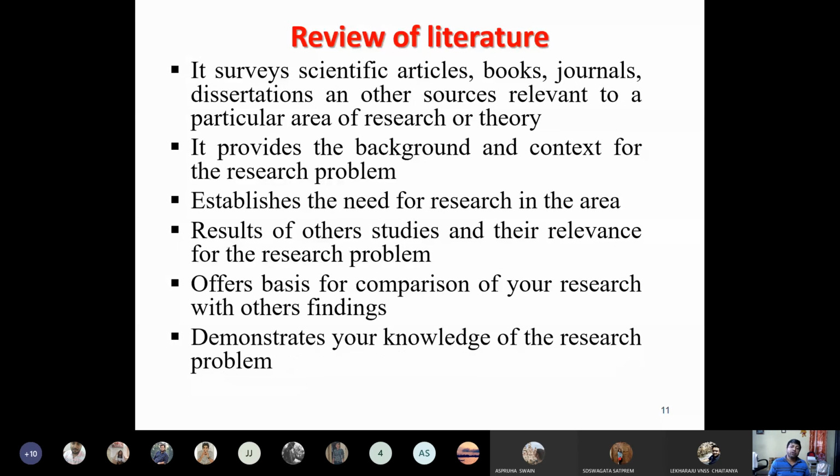Then demonstrate your knowledge of the research problem. Whatever you studied, you have to demonstrate to what extent your knowledge is linked to the available literature, and what more knowledge you can gain from the existing literature, in what sense your ideas are defined in relation to the existing literature, and what kind of contradictions are found within the literature, and how you can utilize those contradictions as a strength for your research. That is also highly essential.